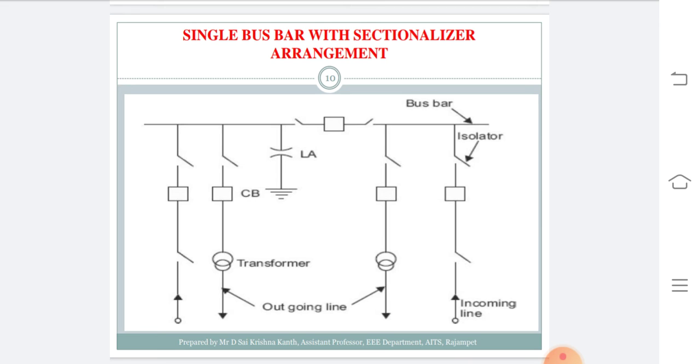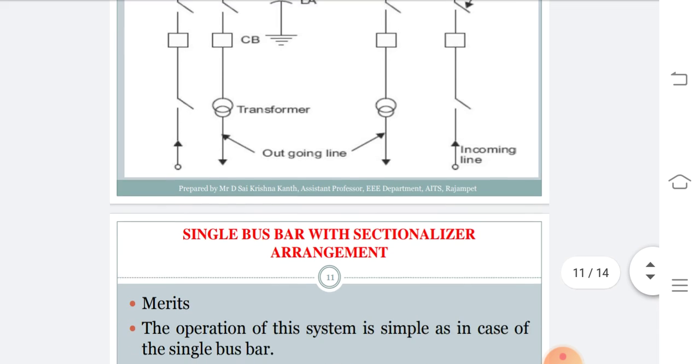Suppose a fault takes place on the left side of your bus bar, then we can isolate the left side outgoing line as well as the incoming line by opening the isolator switch provided on the left side of the circuit breaker, which is on the top of your bus bar, so that 50% of consumers will suffer with loss of supply, whereas the consumers connected to the outgoing line on the right side of your bus bar will have continuity of supply. In this way, the service continuity can be enhanced and the loss of supply to the consumers can be reduced.